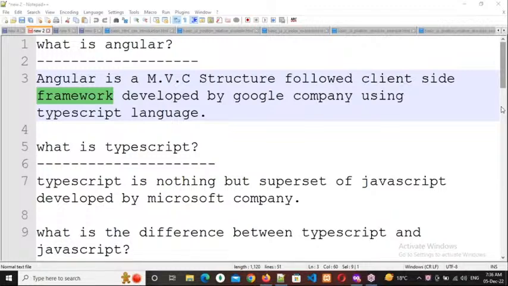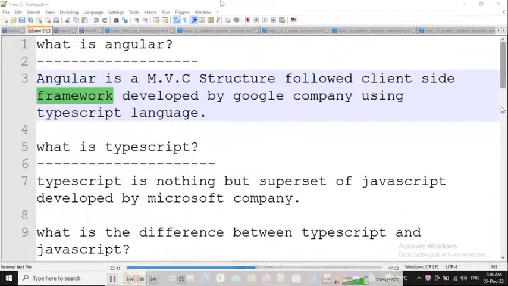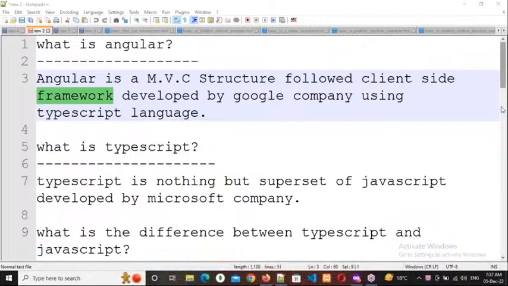It gives a basic structure: where we write our business logic, our database related logic, our user interface related logic, how URLs should be manipulated, and how security should work.